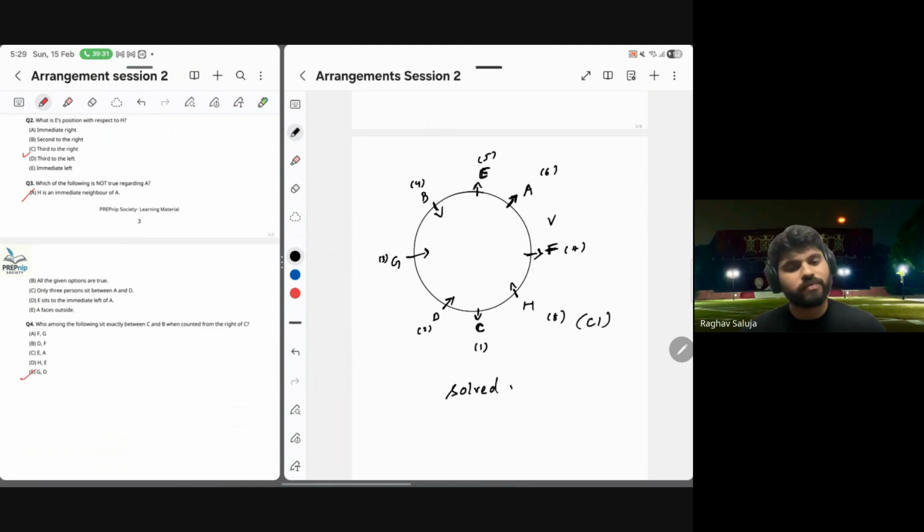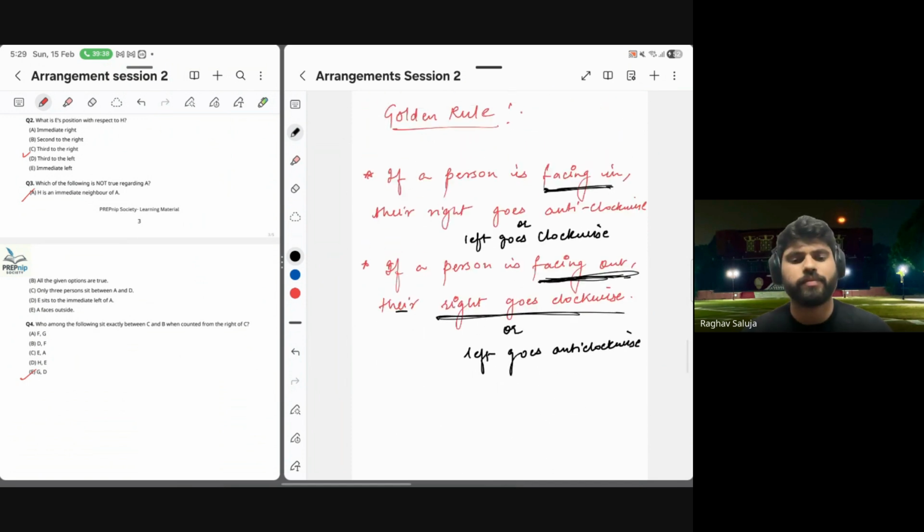So you see, very easily we solved the set. I hope these two sets are absolutely clear to you. And in the next video, we'll solve one set of circular arrangements more, and then we are going to jump to a new topic, which is routes and networks. And in that, I'll tell you a beautiful trick of solving routes and networks questions. So branching, it's a beautiful trick. But till then, I hope these two sets are absolutely clear. Go and practice arrangements properly, linear, grouping, and circular arrangements.